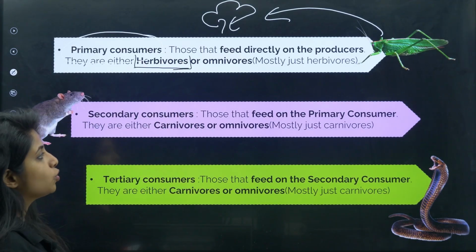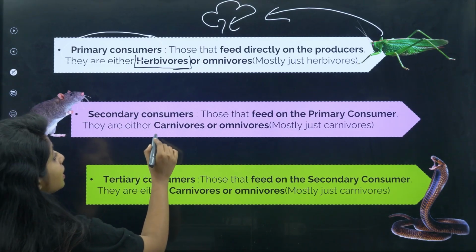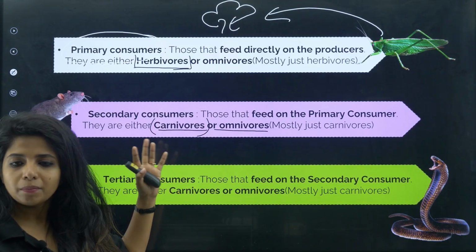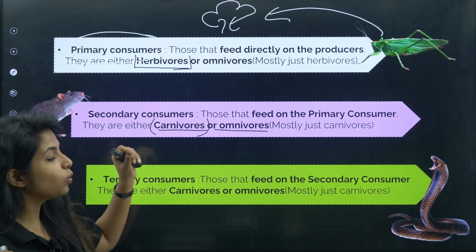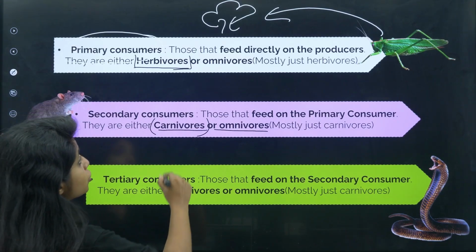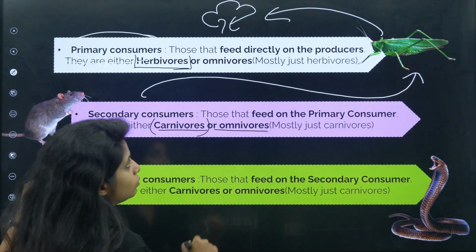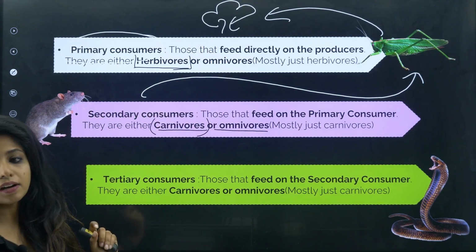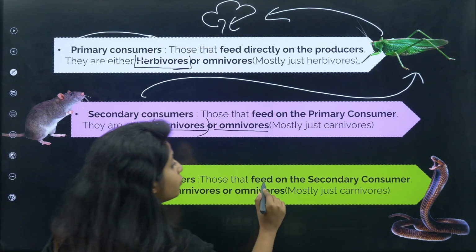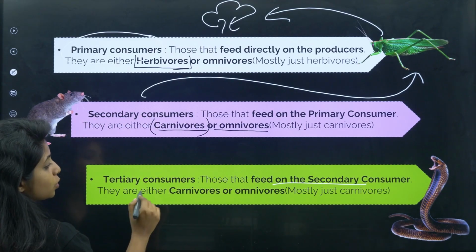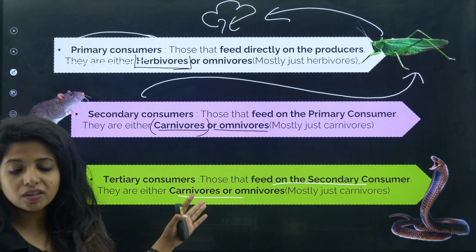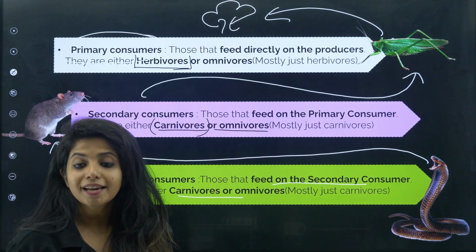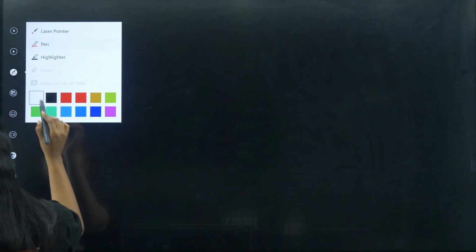Second thing, secondary consumers, those that feed on the primary consumers, are either carnivores or omnivores. Again, let's just restrict ourselves to carnivores. It can be omnivores as well, but mostly it is just carnivores. So over here, what do you mean? Basically, the organisms which feed on the primary consumers, which were feeding on the producers. Okay, so these are the secondary consumers. For example, a rat. Now, tertiary consumers are the ones which will be feeding on what? The secondary consumers. So they are either carnivores or omnivores. Again, let's restrict ourselves to carnivores. So there is a snake over here which is the tertiary consumer, and it is going to eat the secondary consumer.